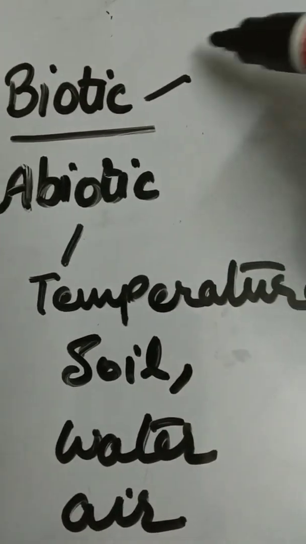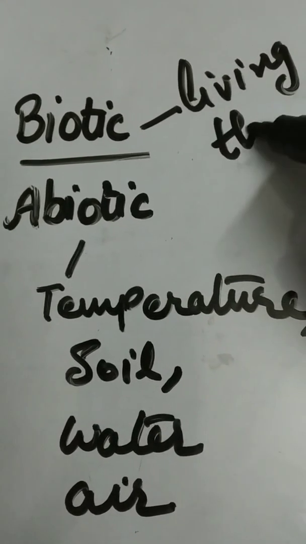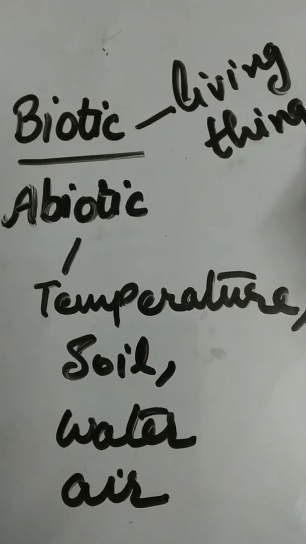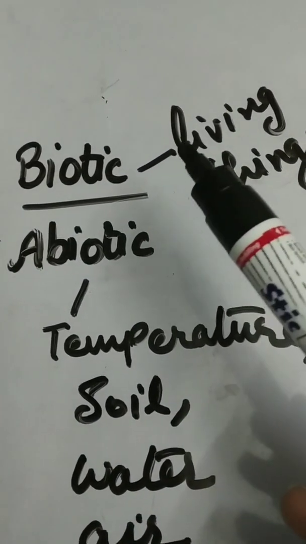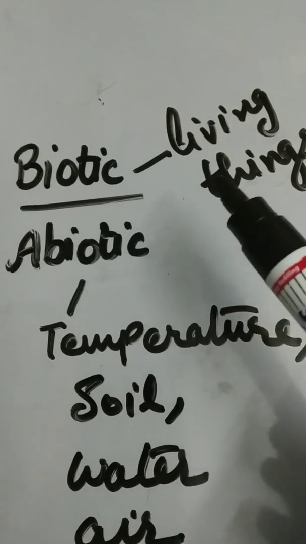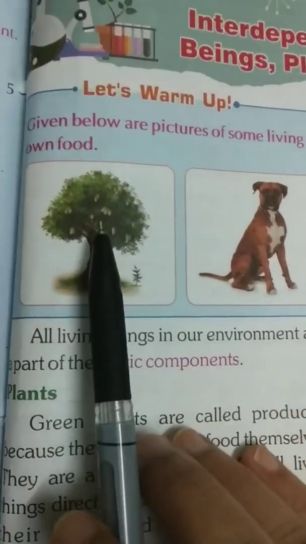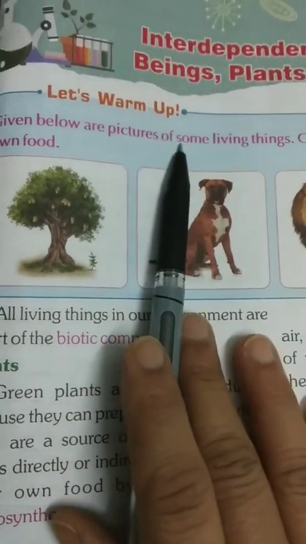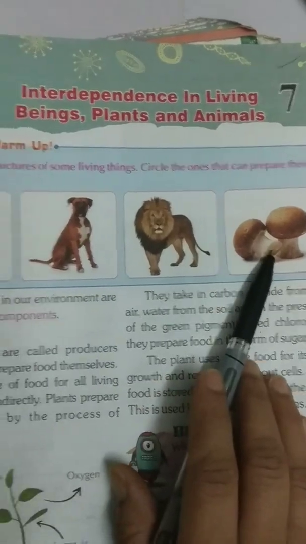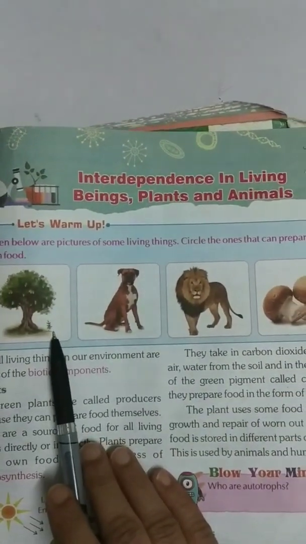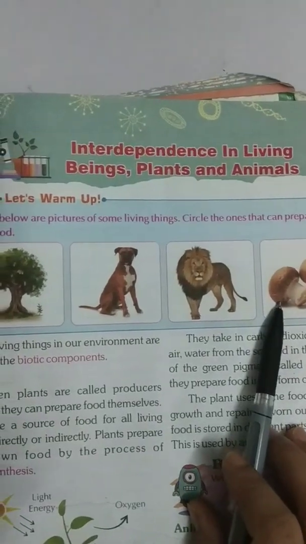All living things come under biotic component category. See in the book. Let's warm up. In this column, they have given 4 pictures: plant, dog, lion and mushroom.